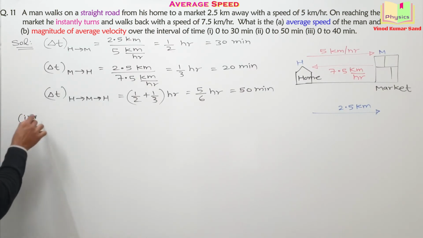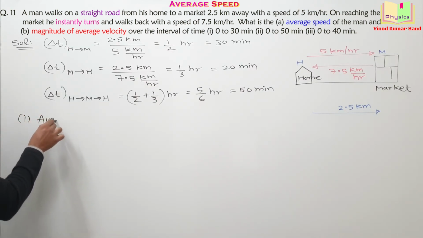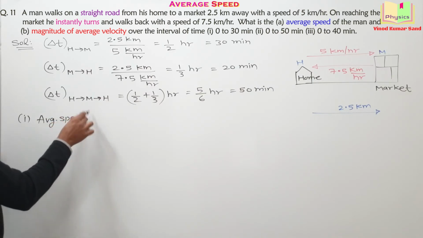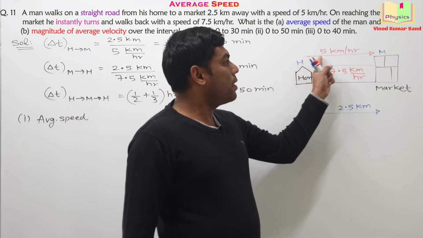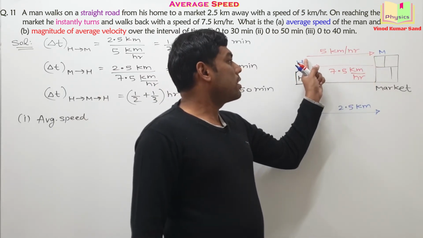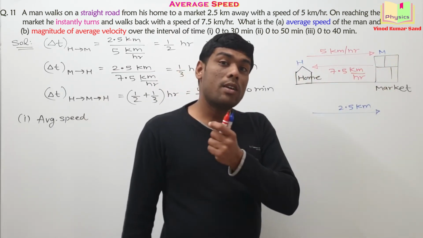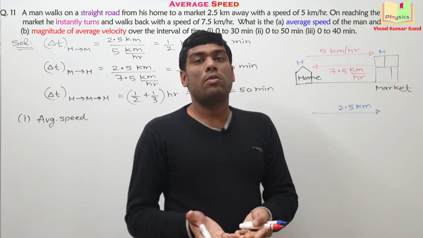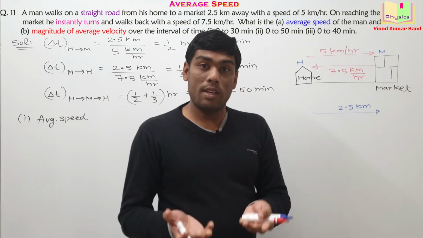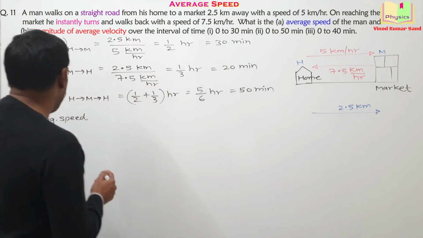The first part is asking us the average speed for the time interval 0 to 30 minutes. In the 30-minute time interval, the person reaches from home to market with a constant speed, and if the speed is constant, the average speed will also be the same value. I can prove it.